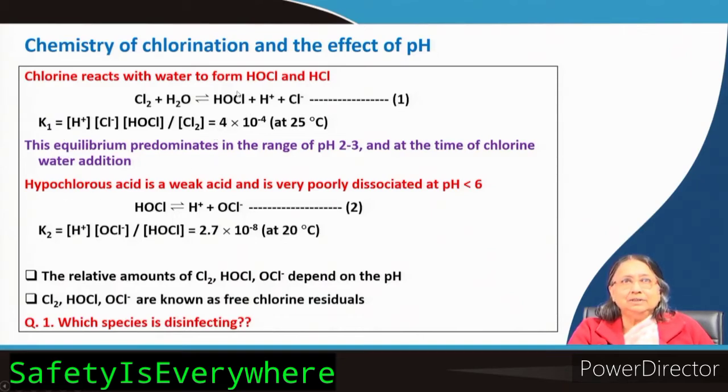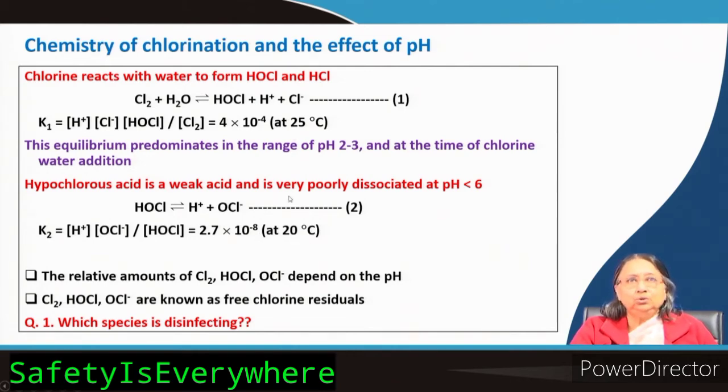Now, hypochlorous acid, HOCl, is a weak acid. You know that HCl is a strong acid, so it is completely dissociated, but HOCl is a weak acid. So, it is always in equilibrium with H plus and OCl minus. Again, if you remove H plus, then more and more OCl minus will be formed from HOCl. And the equilibrium constant for this reaction is H plus concentration into OCl minus concentration by HOCl concentration, and this is nothing but 2.7 into 10 to the minus 8 at 20 degrees centigrade.